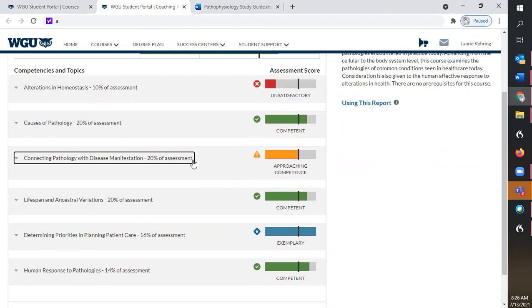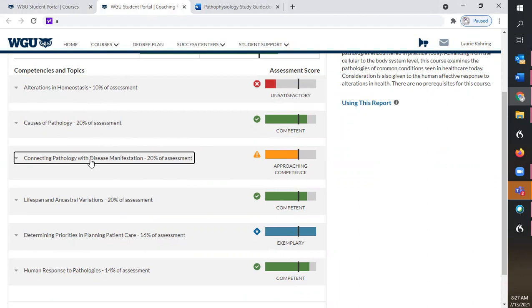The other thing that you're going to see is a percentage of the assessment with each category. So in this case, 20% of the questions on the exam are under this category. So I really want to focus a lot more here than maybe I would on the 10% area, alterations in homeostasis.